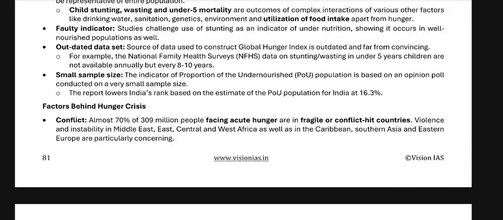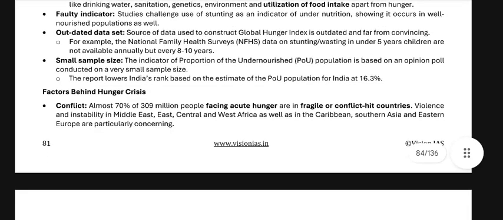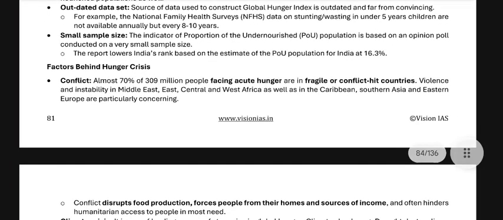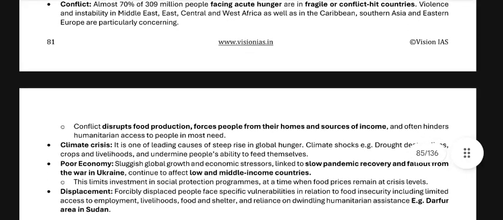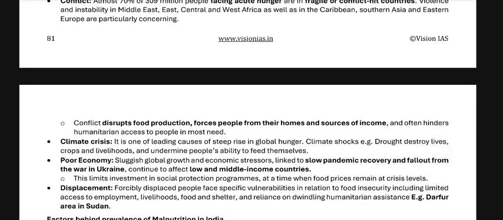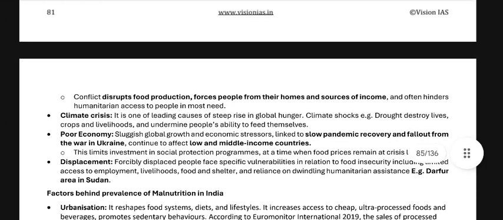Violence and instability in the Middle East, Central and West Africa, as well as in the Caribbean, Southeast Asia, and Eastern Europe are particularly concerning. Conflict disrupts food production, forces people from their homes and a source of income, and other injustices limit access to food for people in most cases.